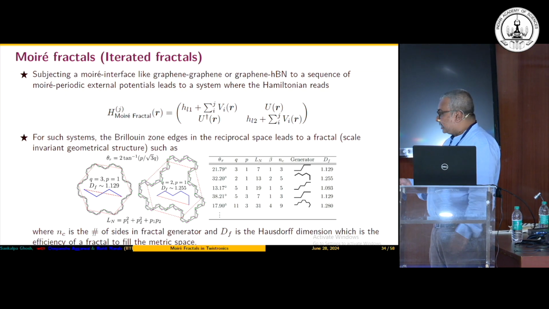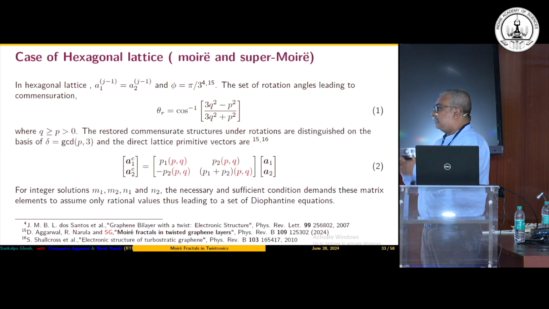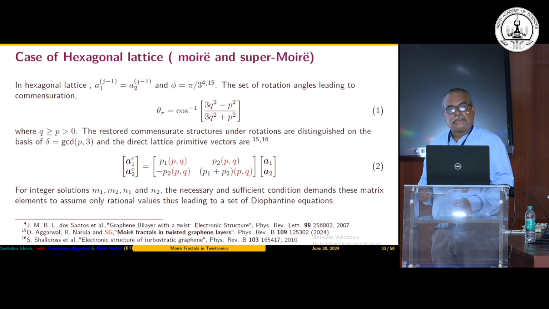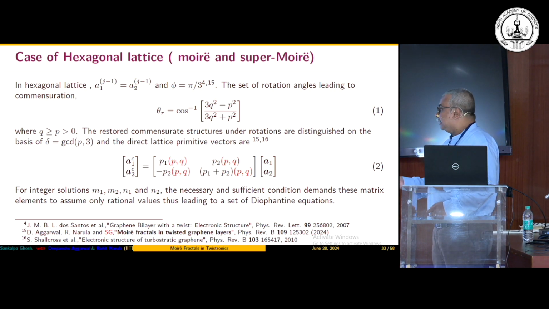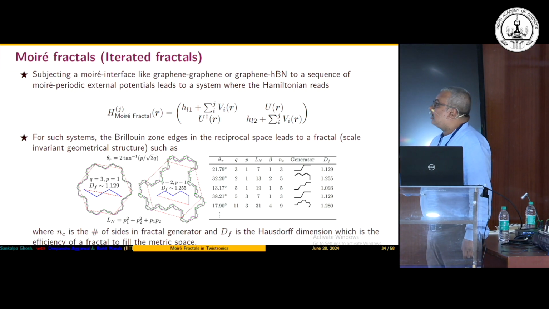So you get a repetitive structure. The mini Brillouin zones which form as a result of the formation of the larger supercell, their edges exactly fit into the older Brillouin zone. This is what gives you a very repetitive structure, and this is what is the Moiré fractal. So we now model this particular system.